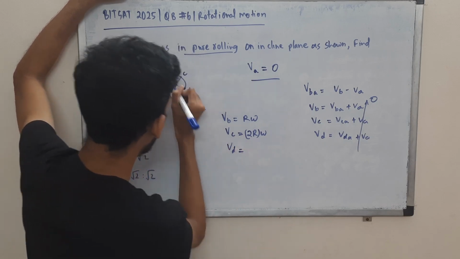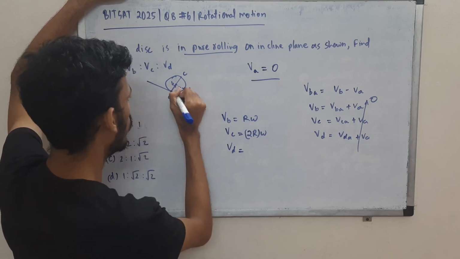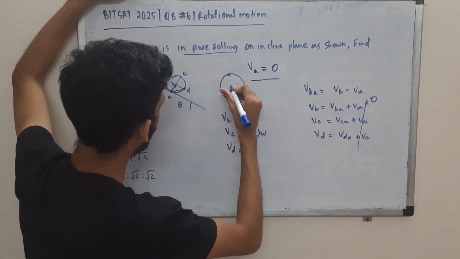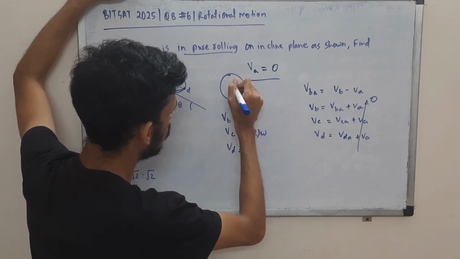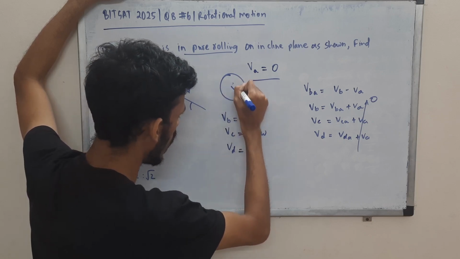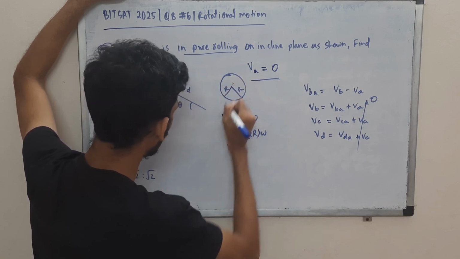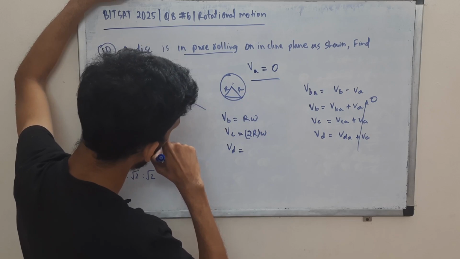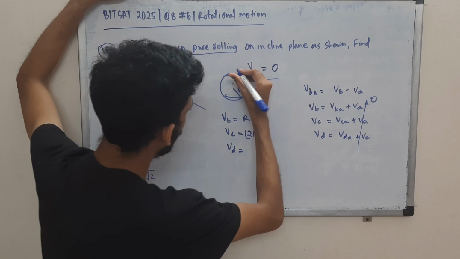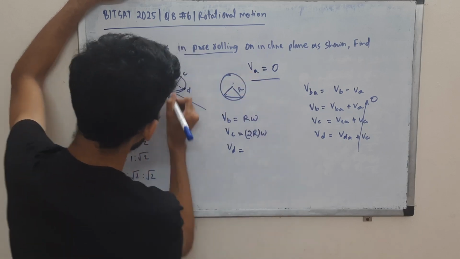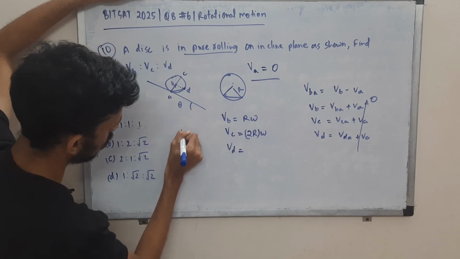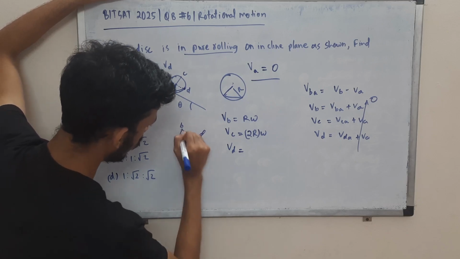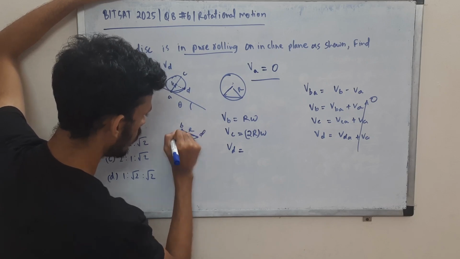Now for VD, the distance is from point A, not point B; we want VDA. If I draw a zoomed version, this is point B, this is point D, and this is R, also this is R. Since D is directly opposite, this will form 90 degrees, a quarter. So what will this be?